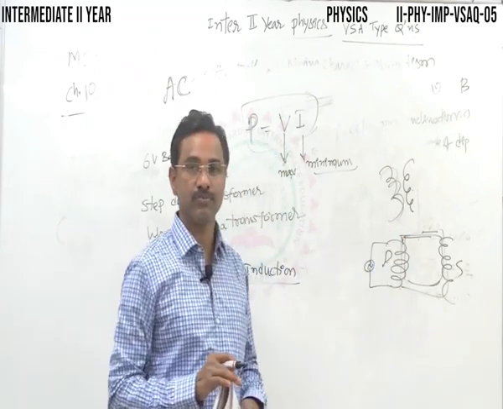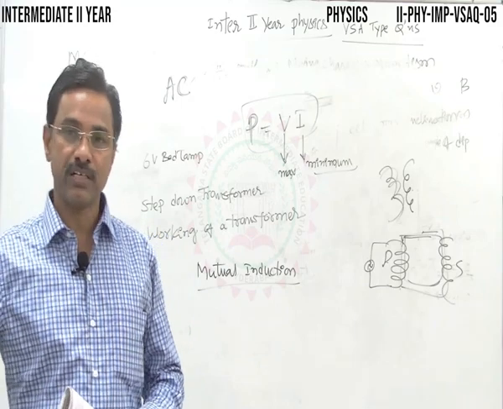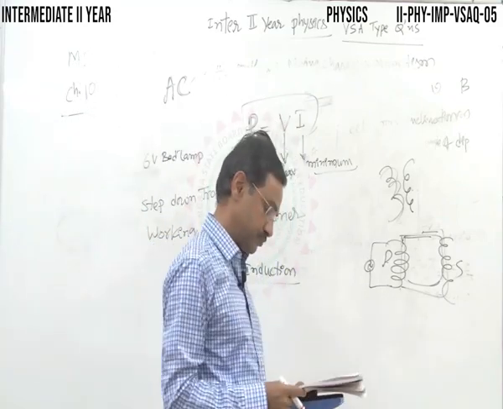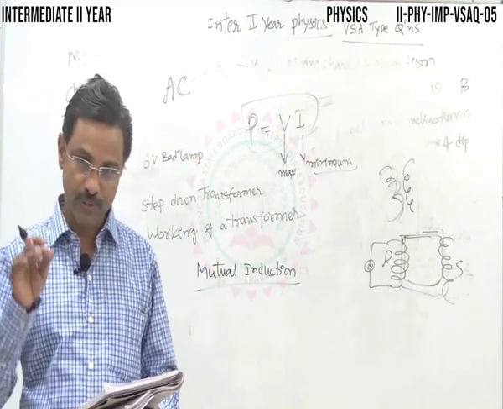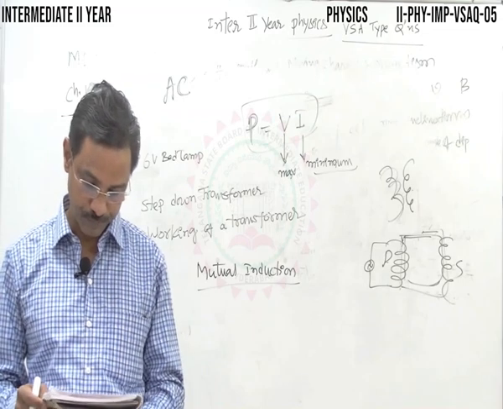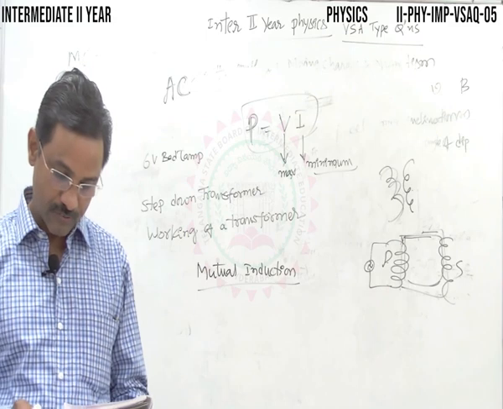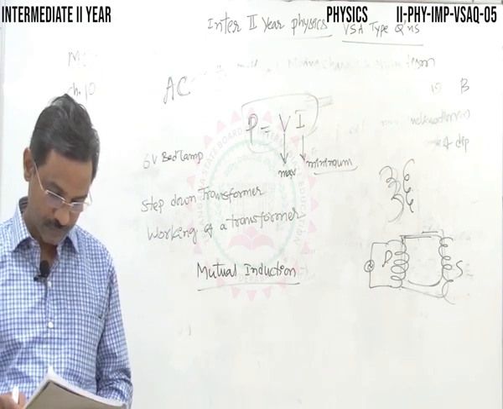Don't get confused, mutual inductance is different. Mutual induction is the phenomenon. Written? What is the phenomenon involved in the working of a transformer? Mutual induction.